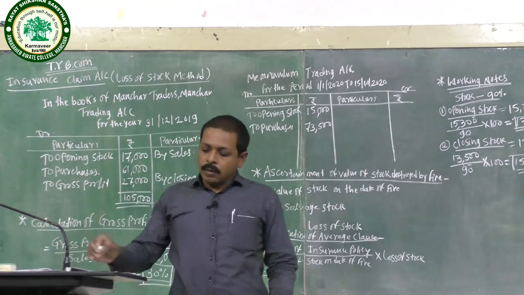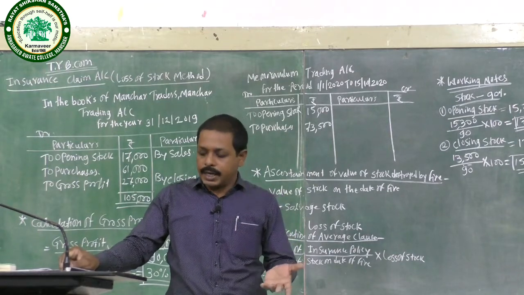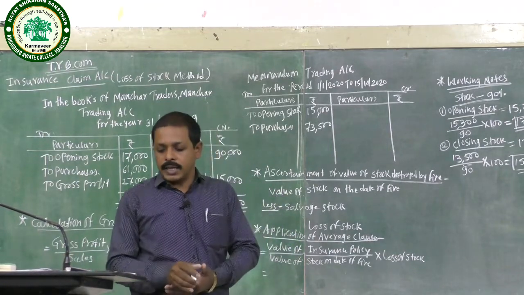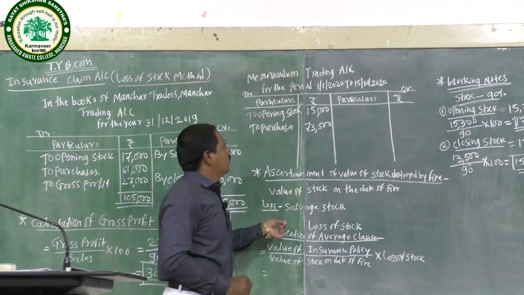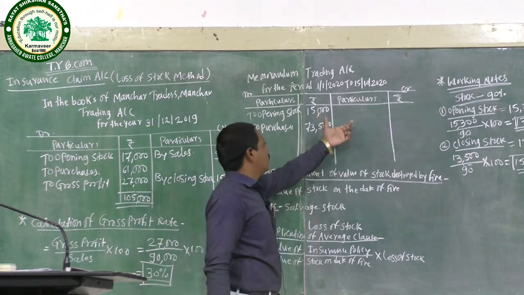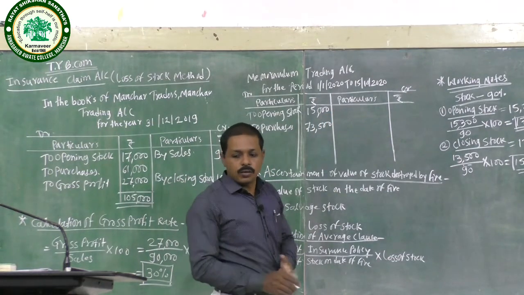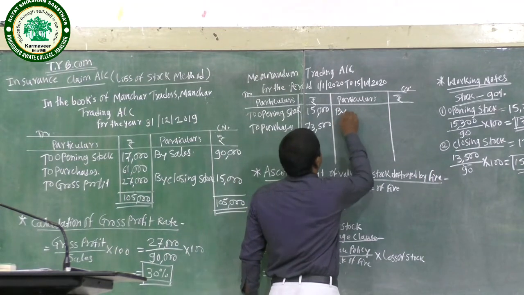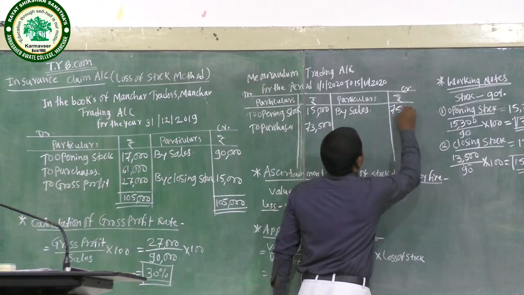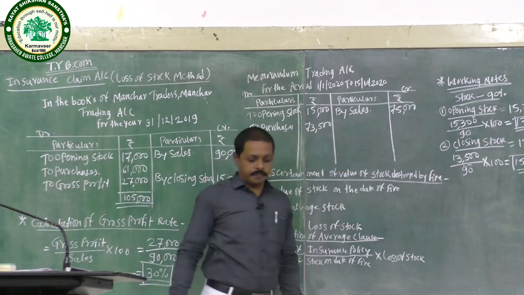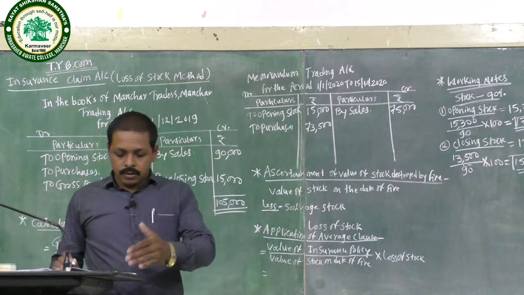Next, sales from 1st January 2020 to 14 October 2020 are rupees 75,000. In the memorandum trading account, mention by sales, amount 75,000, and we continue.